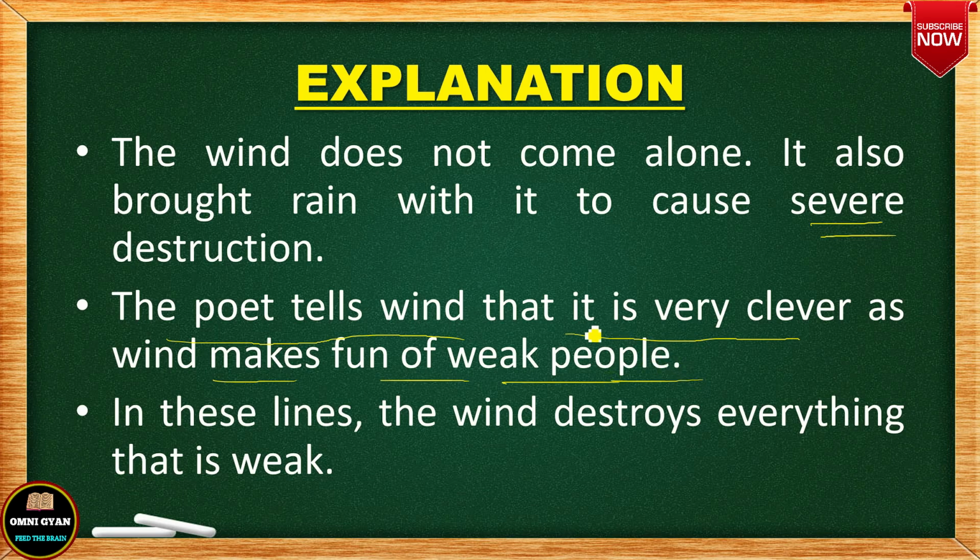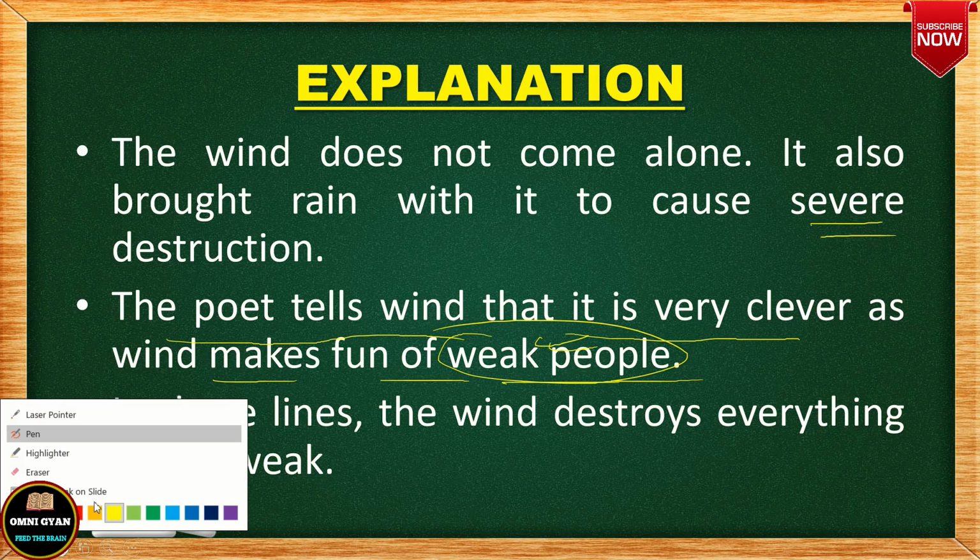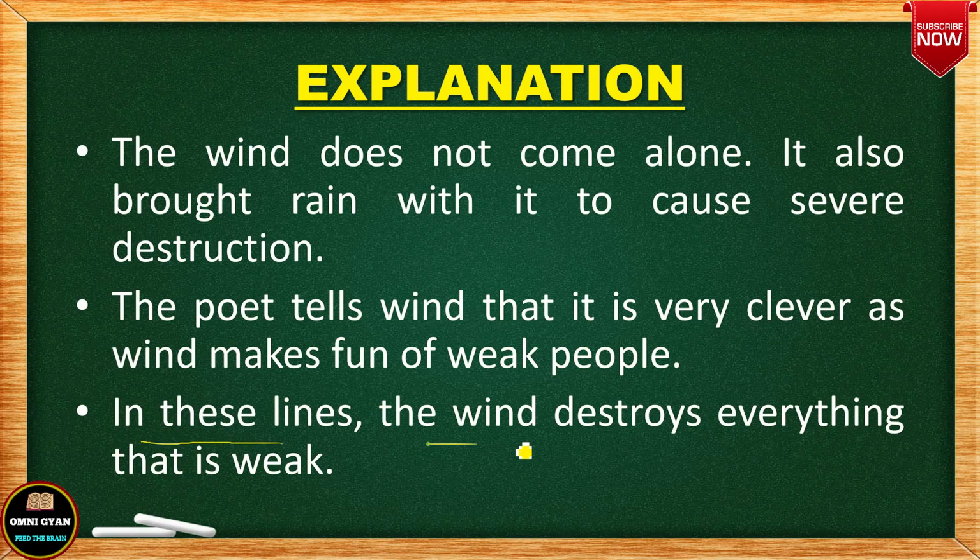So the poet tells the wind that you are very clever because you make fun of weak people. You break their houses, okay, you break everything, you are throwing down books from the shelf, so you make fun of weak people. Now here it is very important to understand one thing, okay. See here, in these lines the wind destroys everything that is weak, not strong, okay. Slowly, gradually I'll tell you the message of the poem, okay.